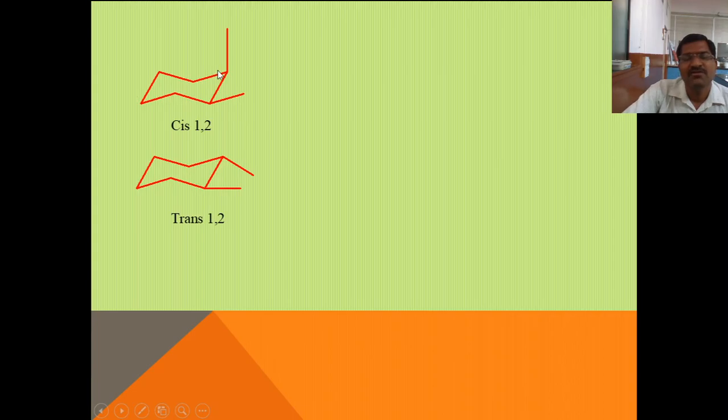Higher molecular volume means less intramolecular and intermolecular crowding. In cis 1,2 dimethyl cyclohexane, the molecular volume is low. Why? Because one of the methyl groups is axially oriented and it creates a severe 1,3 diaxial interaction with this hydrogen, and therefore intramolecular crowding is there.